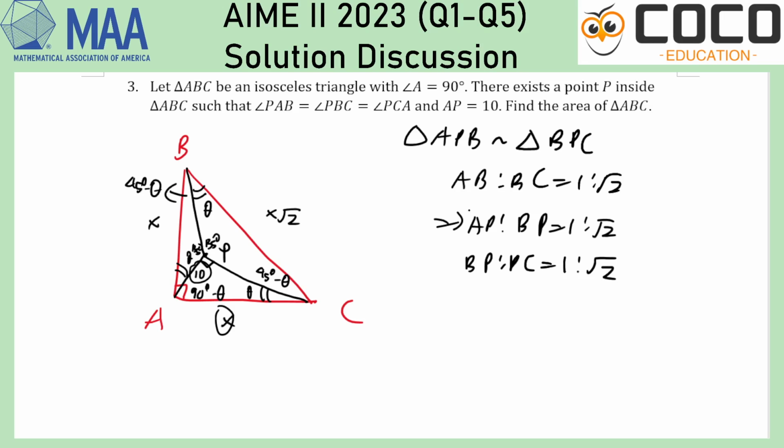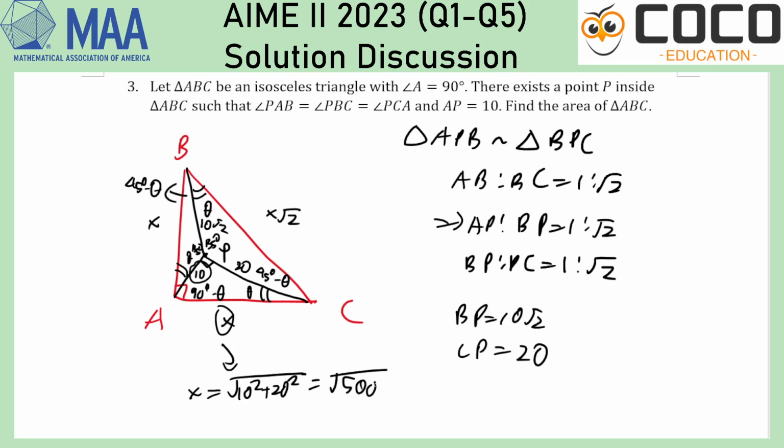Oh, that's great. So that means that BP is 10 root 2, CP is 20. And what do you know? The right angled thing that we had just now just gives you x is equal to root of 10 squared plus 20 squared, equals root 500, and your area is 250.